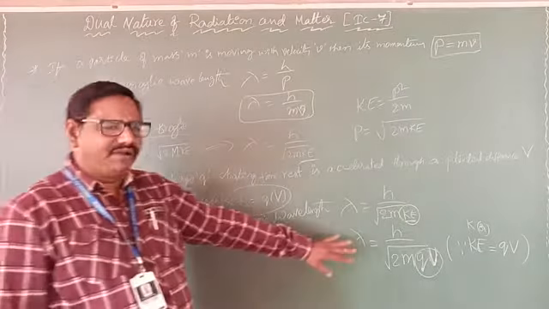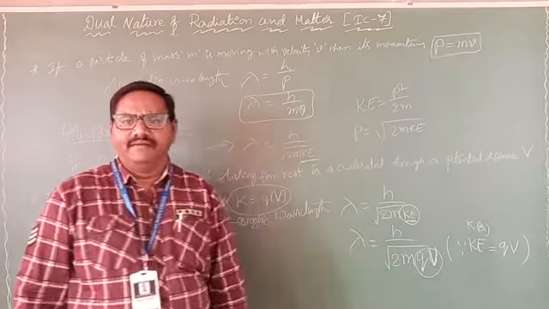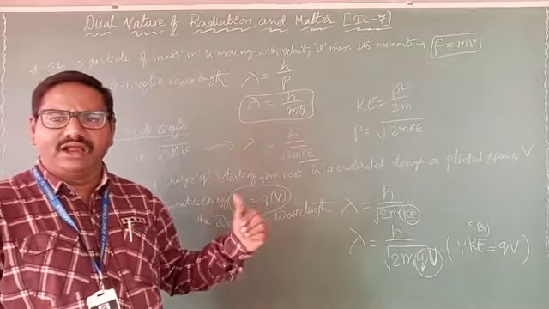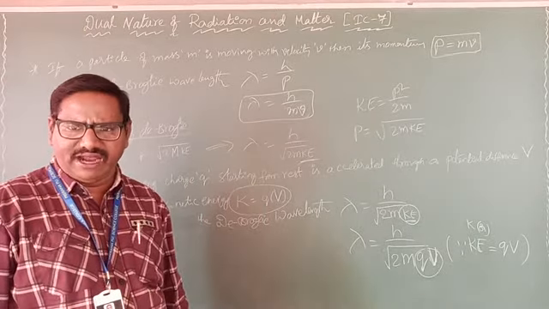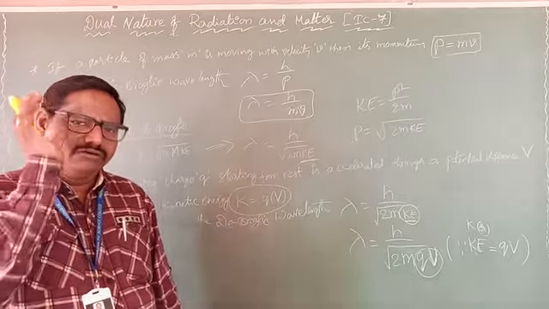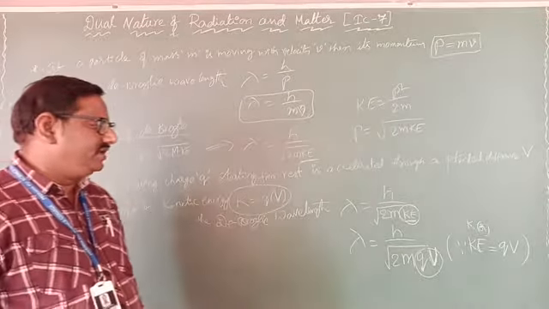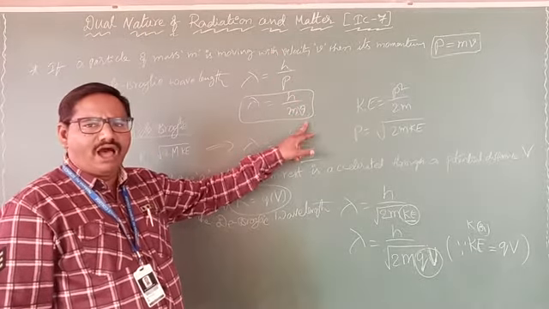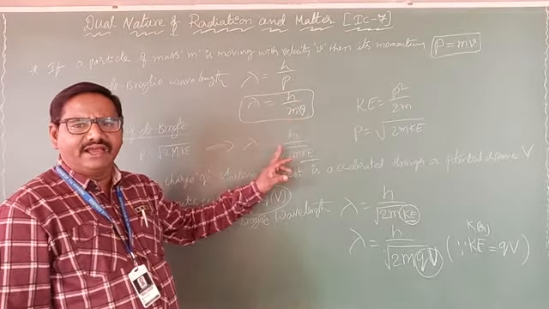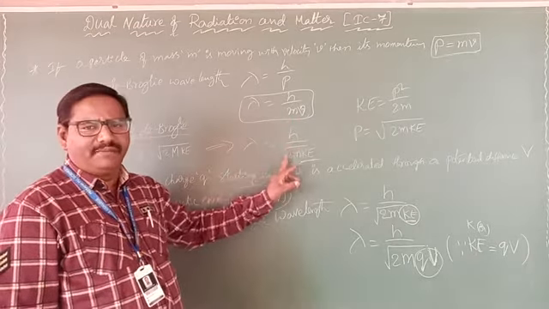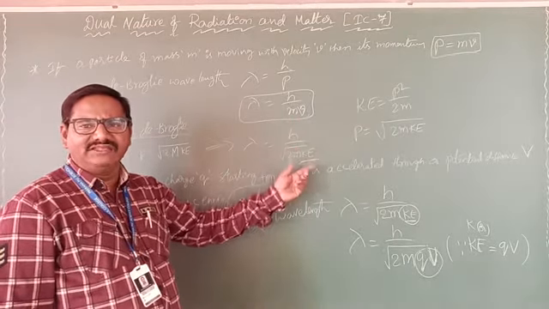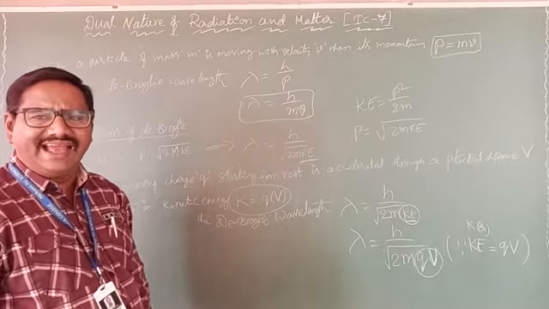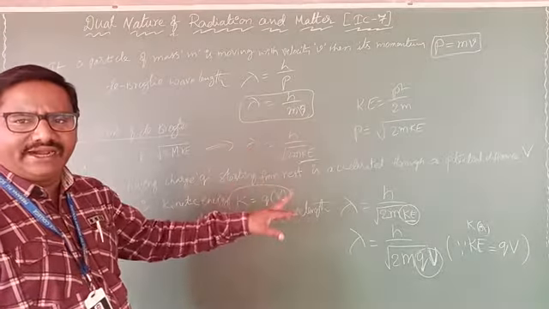With the help of this formula, de Broglie gave the wavelength of electron, proton, neutron, deuteron, and so many particles. That also we will learn. Now understand this clearly. Very simple. Lambda equal to h by p. P is nothing but mv, or the momentum in terms of kinetic energy can be written as under root 2m Ke. And for a charged particle, when a potential difference is applied, it gets accelerated.